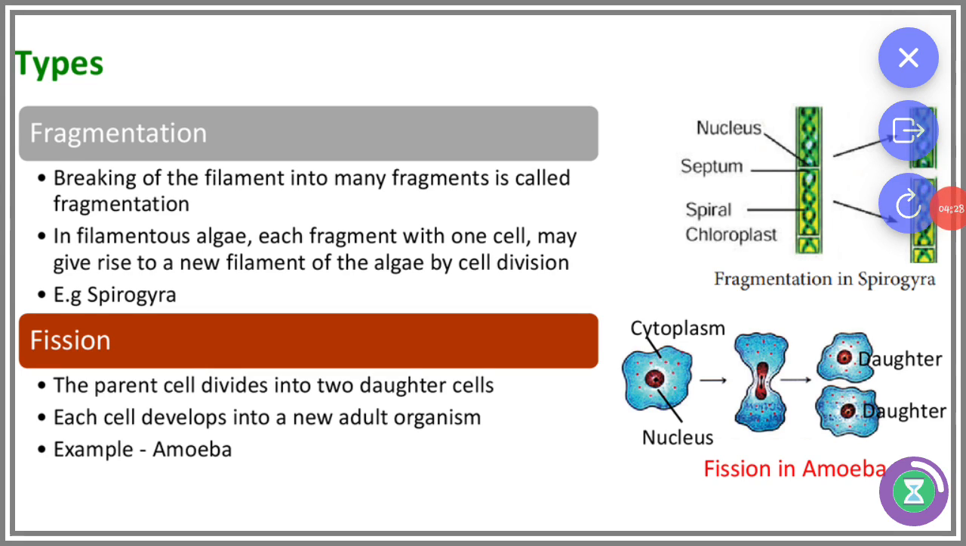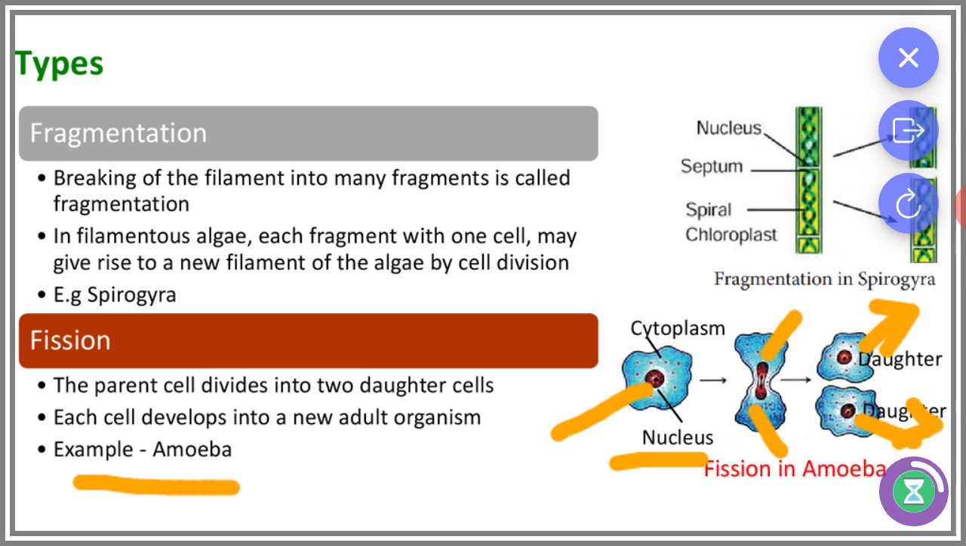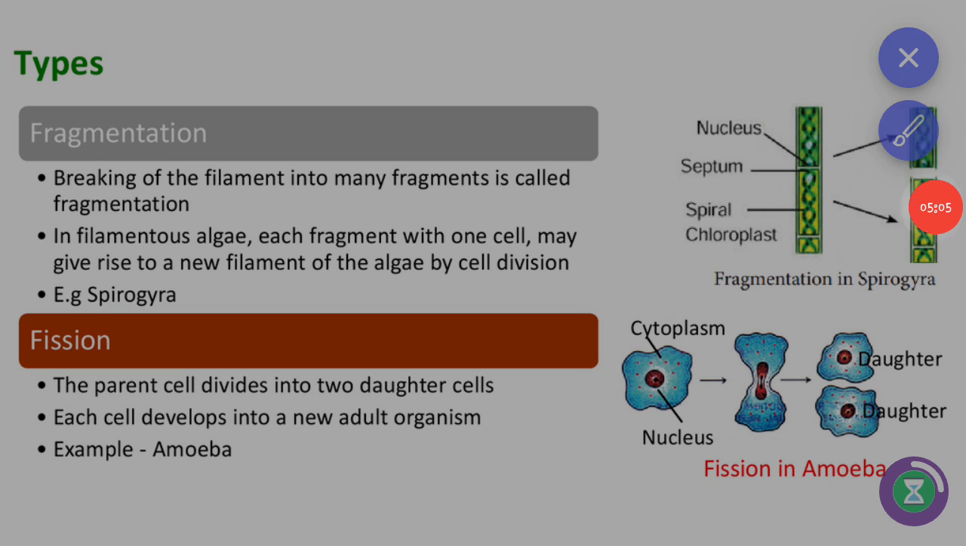And next, fission method. The parent cell divides into two daughter cells. Each cell develops into a new adult organism. Example, amoeba. Can you see the diagram? This is amoeba, and this is the binary fission method. First of all, the nucleus elongates and divides into two, followed by the cytoplasm, and finally one mature organism is divided into two daughter organisms. That is called binary fission. This is the fission method of reproduction.